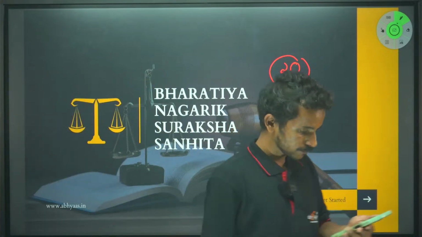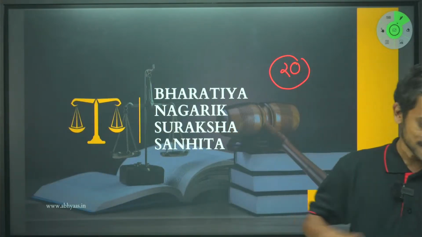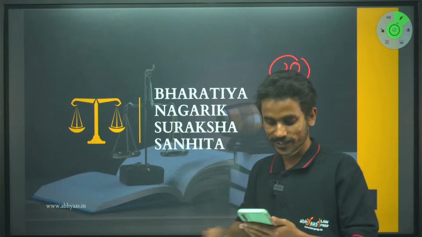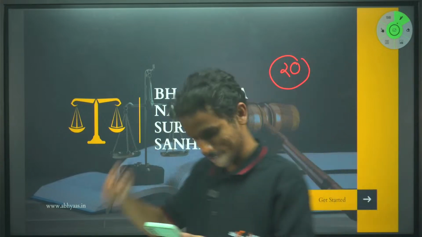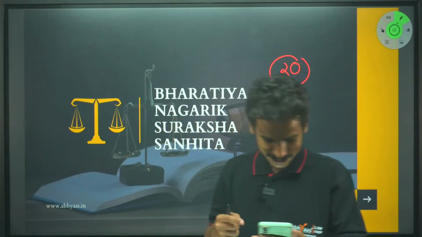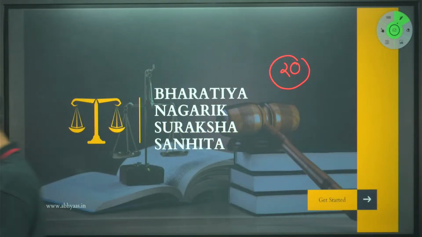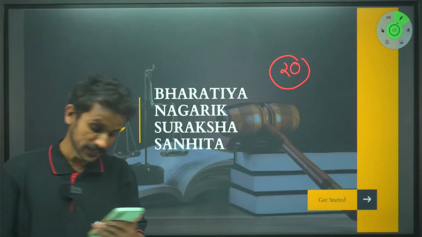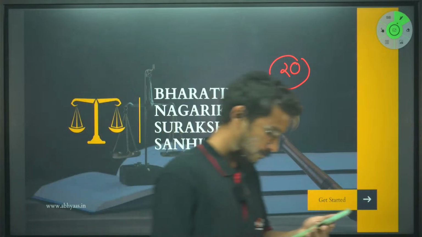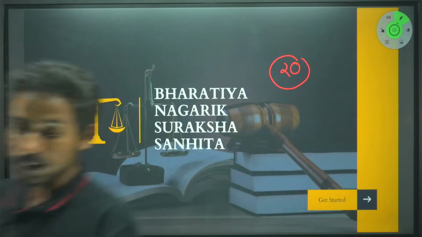Retrospective laws. Someone has answered using a buffering emoji, that means the mind is buffering. They will answer it. Yeah. Retrospective laws: ex post facto laws are legal provisions that make criminal conduct retrospectively punishable. Good.